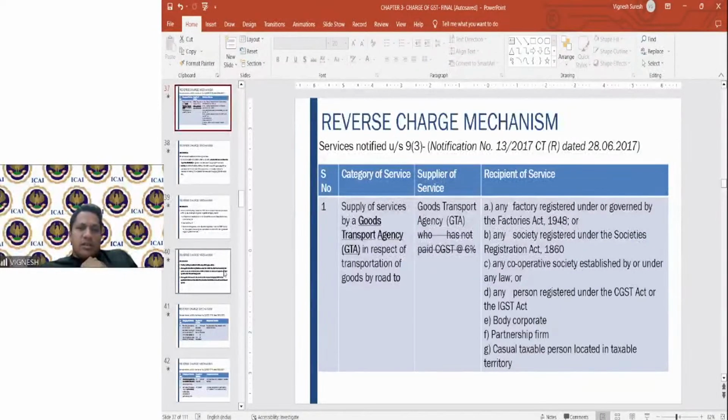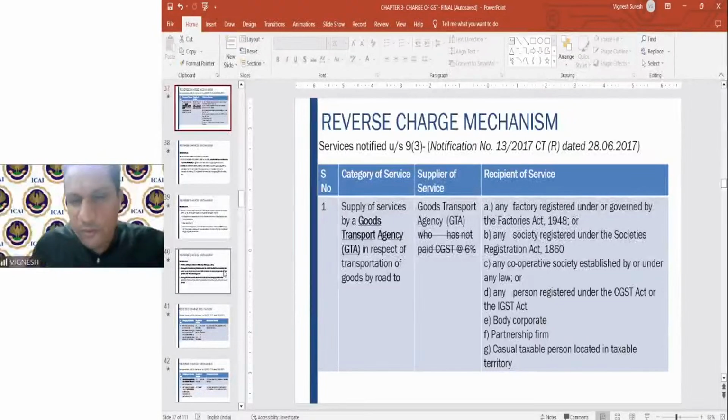So what is this not paid GST at 6%? See, goods transport agency, they have 2 options. One, they can go for a forward charge mechanism, wherein they charge the GST from the customers at the rate of 12%, or they will not go for the forward charge mechanism, but the person who procures the services from the GTA will pay the GST.